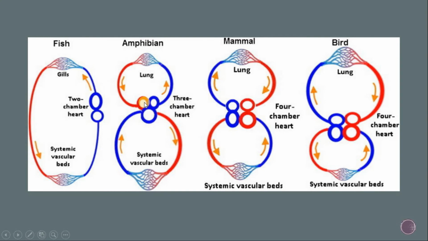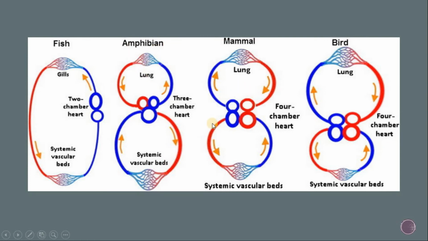From the left auricle, the purified blood pours into the left ventricle. Here some mixing of blood occurs, and the mixed blood circulates into the body in amphibia and reptiles.